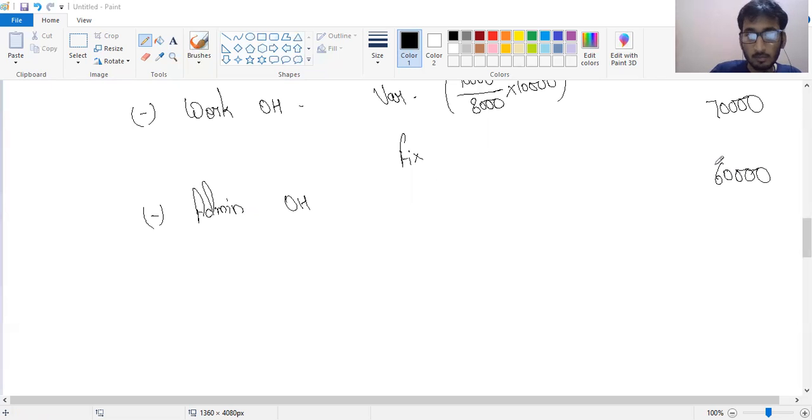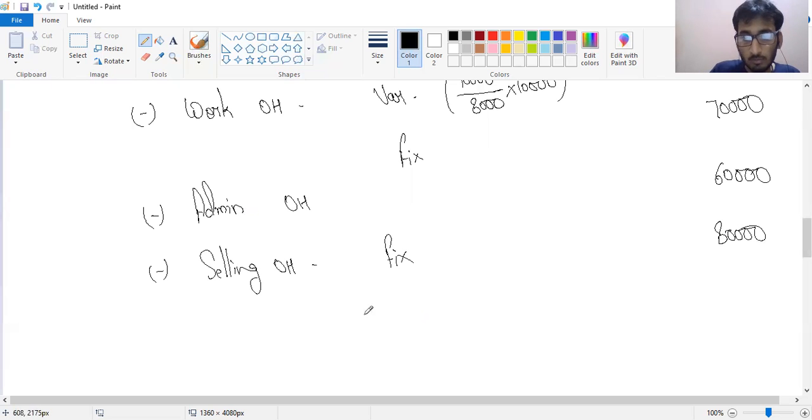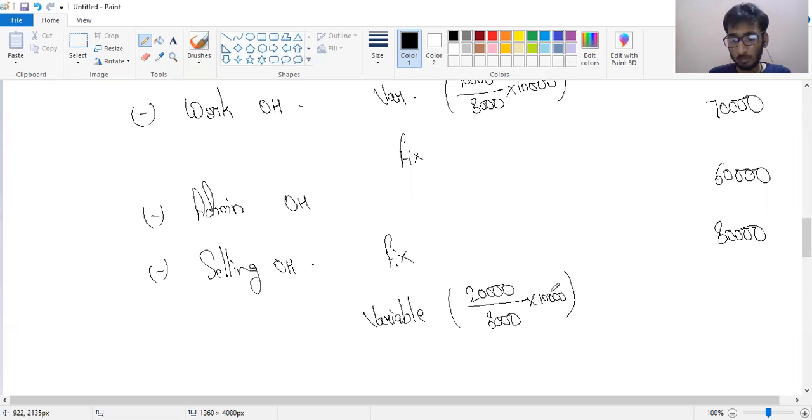Another one is selling overhead. Fixed selling overhead would be 80,000. Variable would be 20,000 divided by 8,000 multiplied by 10,000. So it would be 25,000. Correct. Now see what other costs are there.